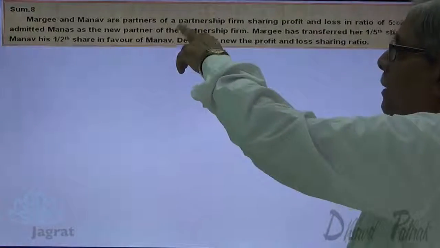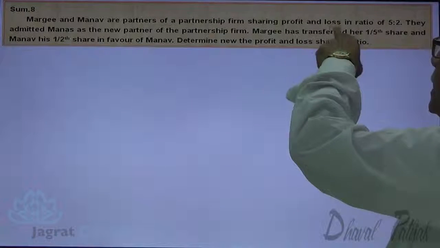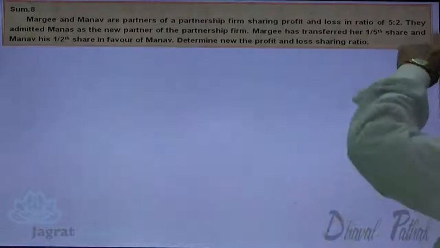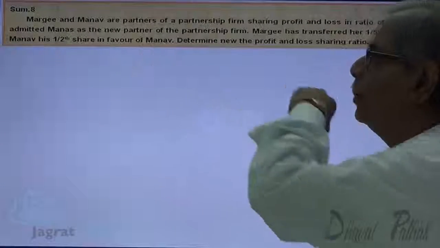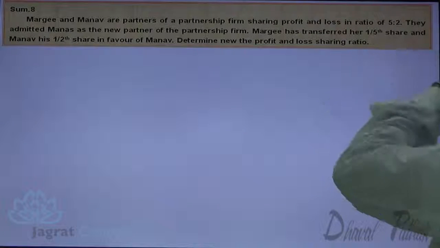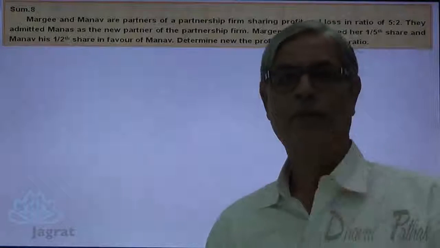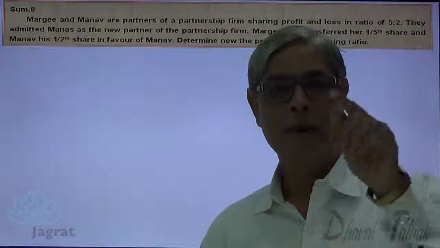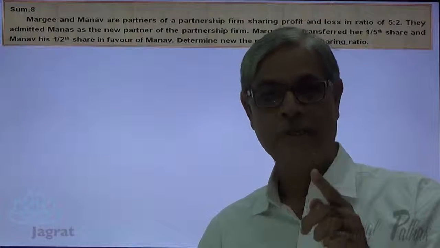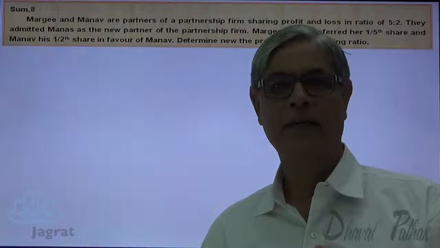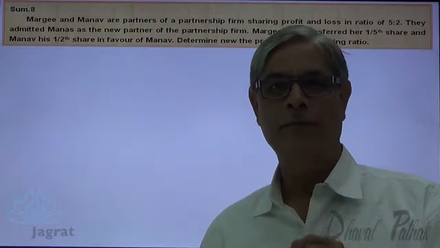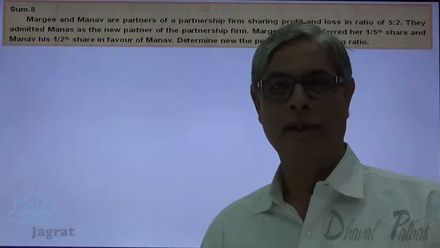Margi and Manava, the partners of a partnership firm, share profits and losses in the proportion of 5:2. They admitted Manas as a new partner. Margi has transferred her 1/5 share. Her 1/5 share means from her share, a 1/5 portion is transferred. Notice that if the word "from" is there, then you have to deduct, and if the word "of" is there, you have to multiply. Observe it.